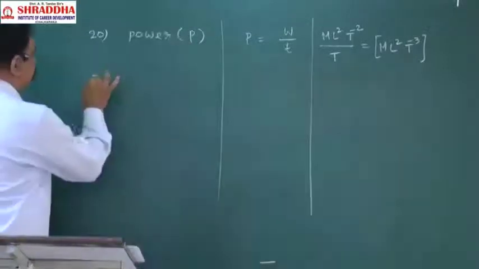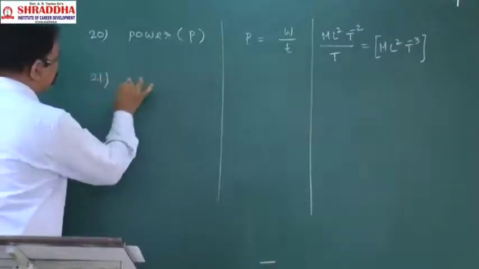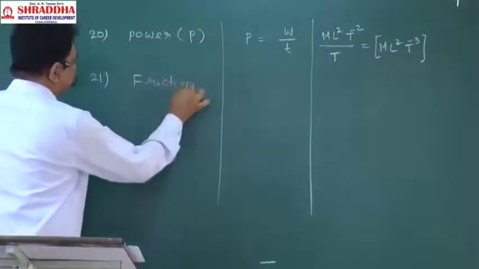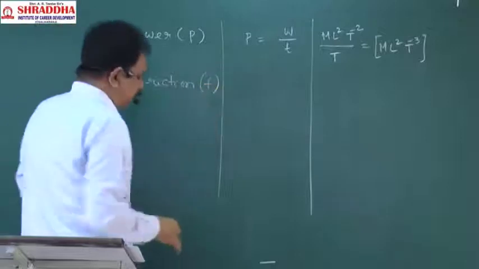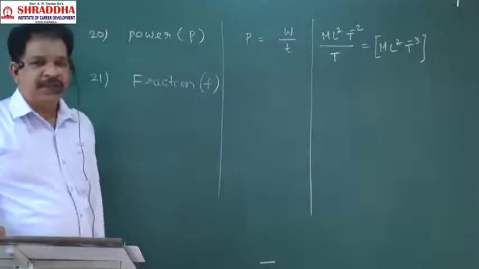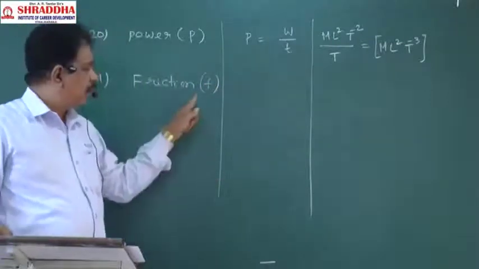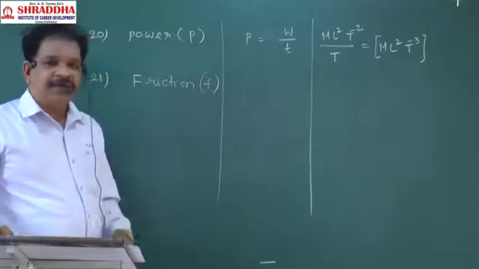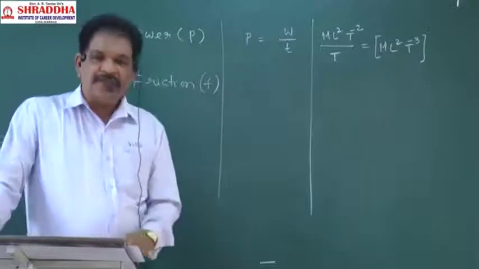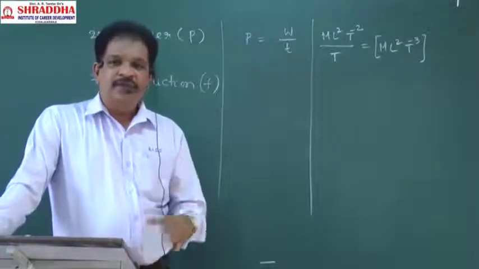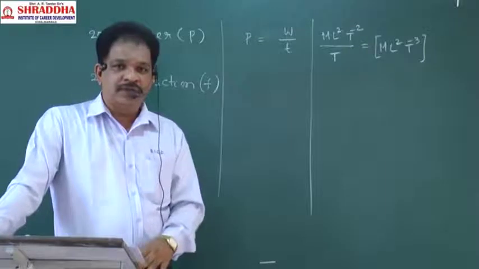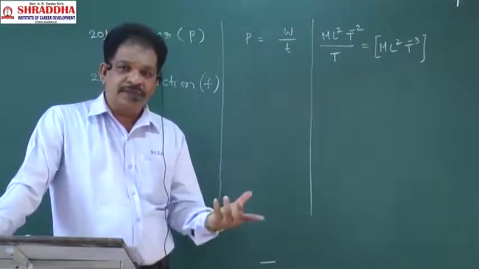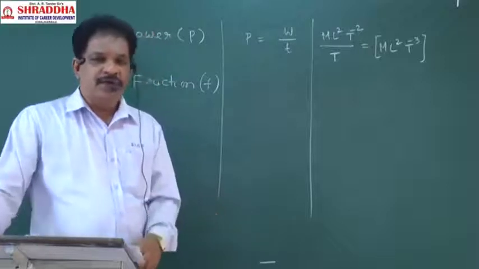Next, 21, friction. It is indicated by the letter F, small f. Clear? What is meant by friction? Friction is a force which opposes the motion. Friction is a force which is opposing the motion of the body.